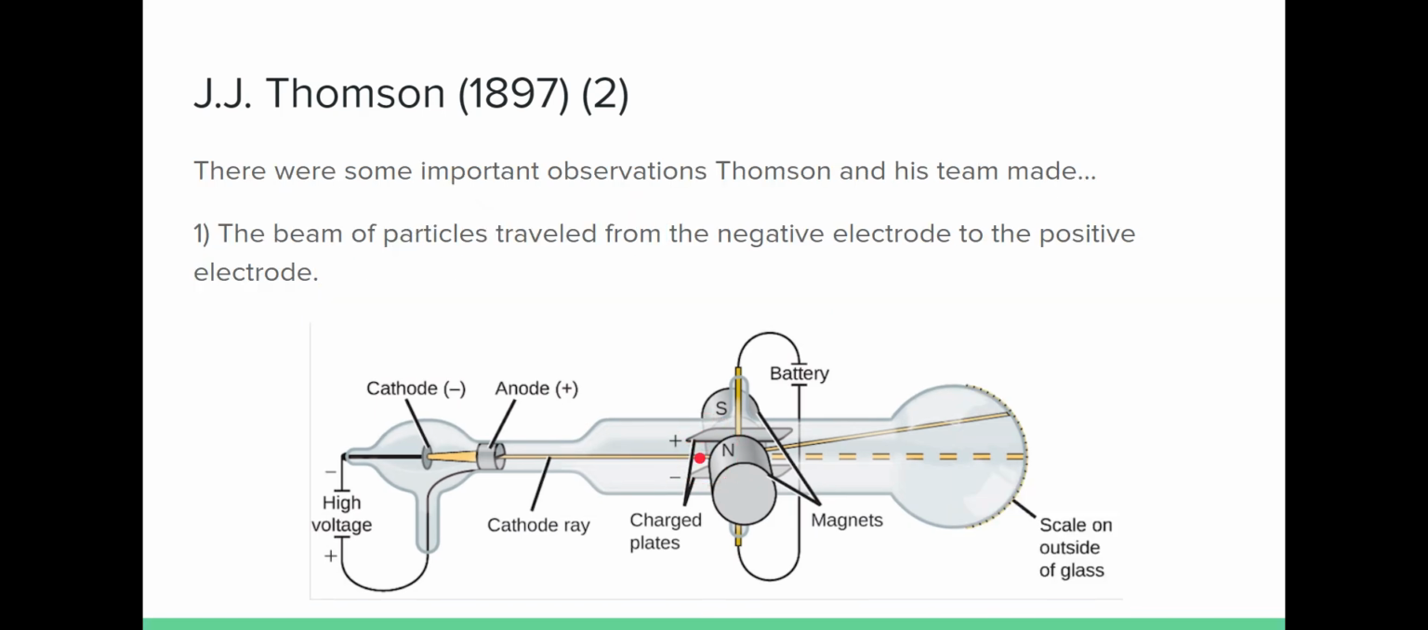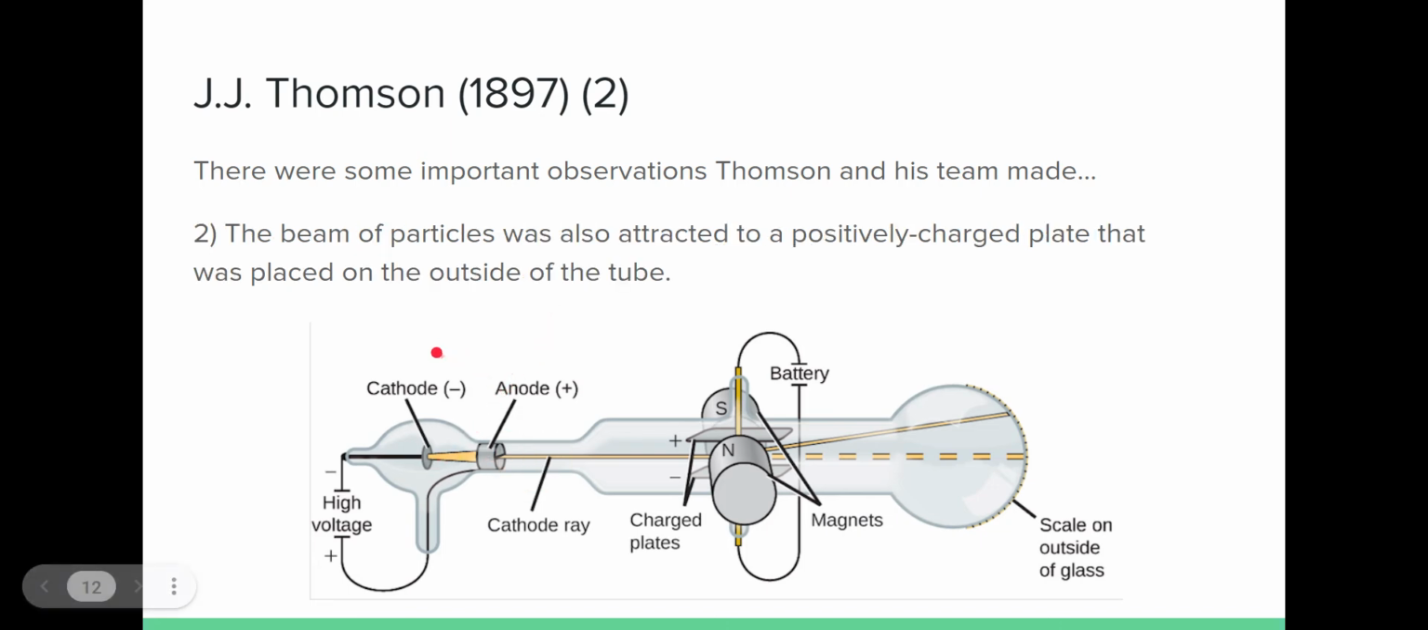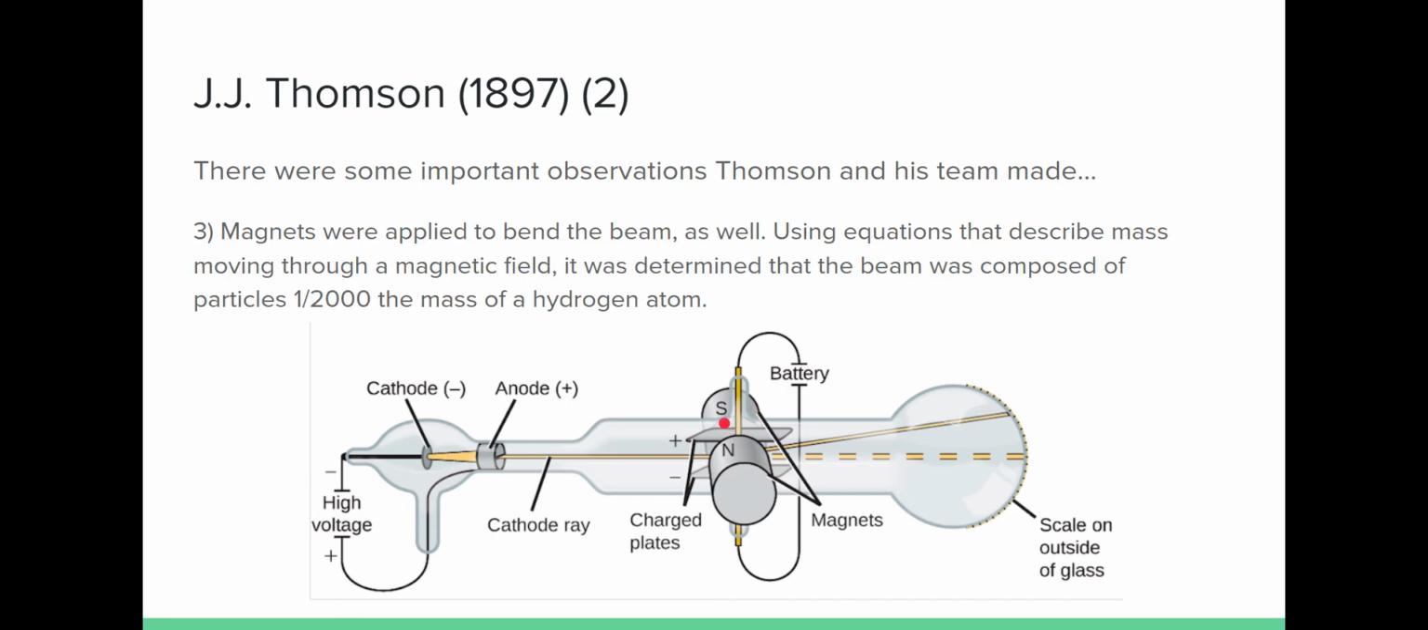He also did some math, and he was able to determine the exact angle at which it was bending to calculate the mass of whatever it was made up of. Some important observations of J.J. Thomson's experiment: the beam traveled from the negative to the positive electrode. Observation number 2, the beam of particles was also attracted towards the positively charged plate later in the apparatus.